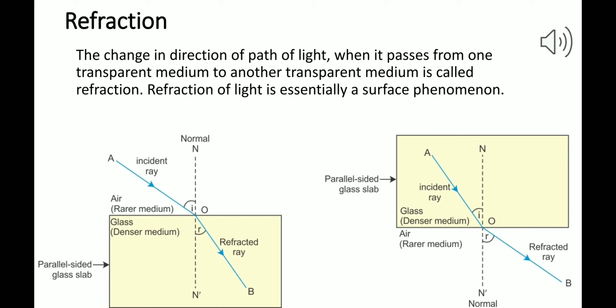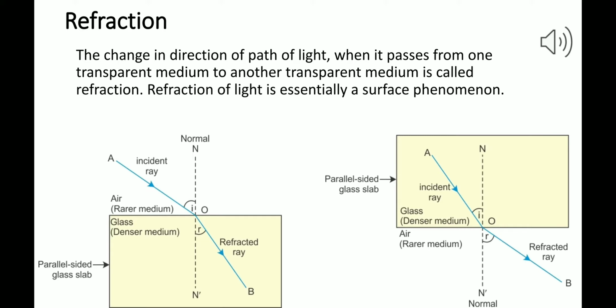In the second picture, we can see that the light ray is entering from glass to air. There is a slight difference in these two pictures, which we will talk about right now. First, we will see the definition. The change in direction of path of light when it passes from one transparent medium to another transparent medium is called refraction. I hope this is clear to you now.